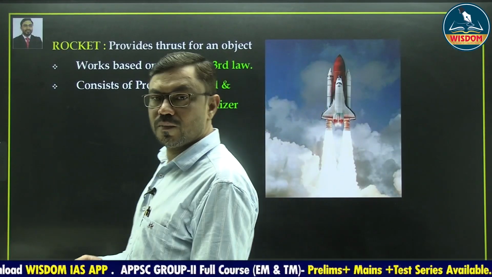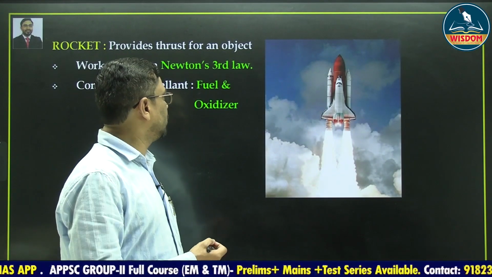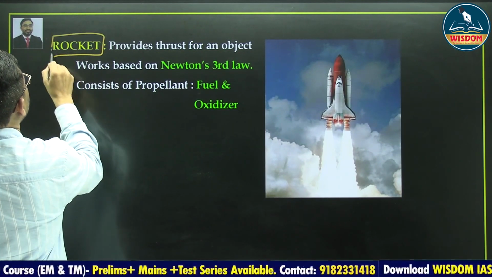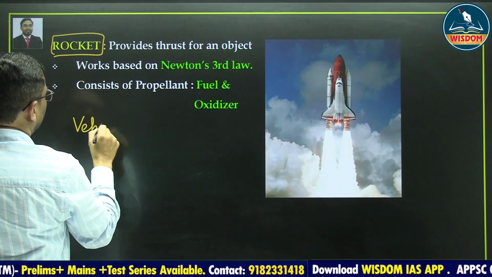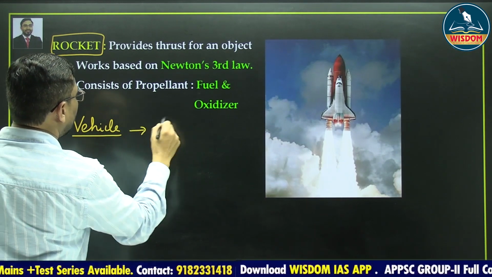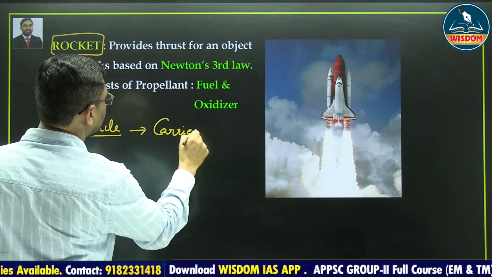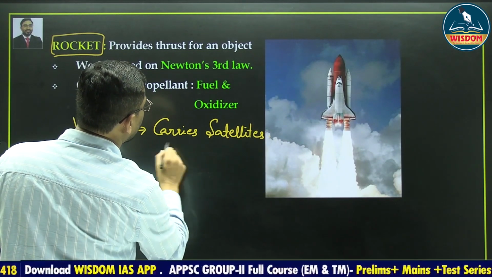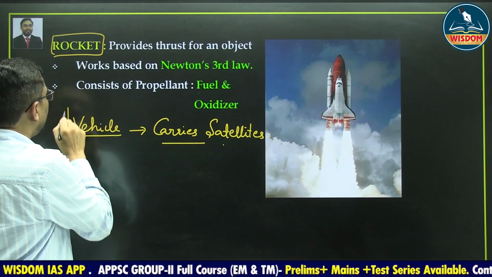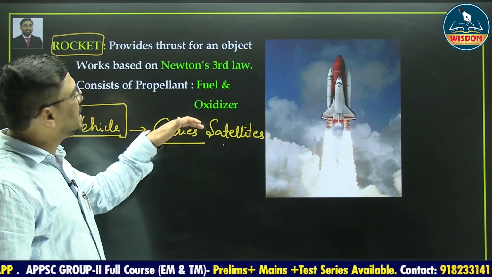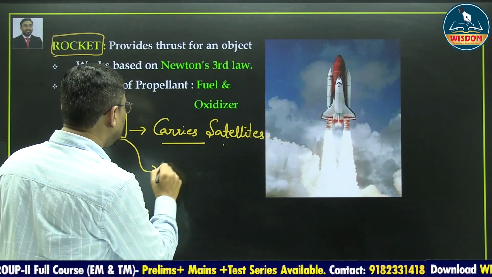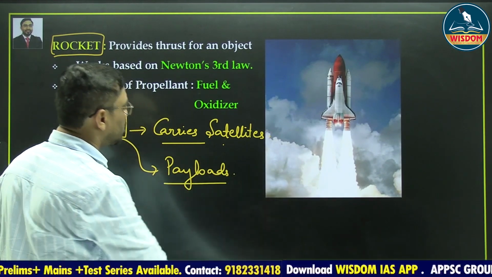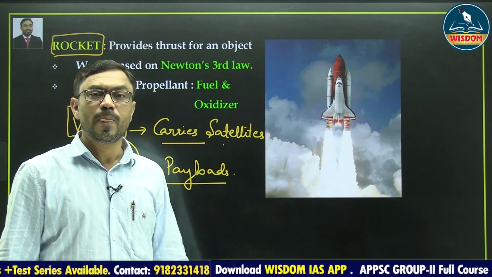Let us see another terminology, that is rocket. What is meant by rocket? Rocket is simply a vehicle which carries satellites into the space. Rocket is simply a launch vehicle, you can say, which carries the satellites or the payloads into the space. That is called as a rocket.